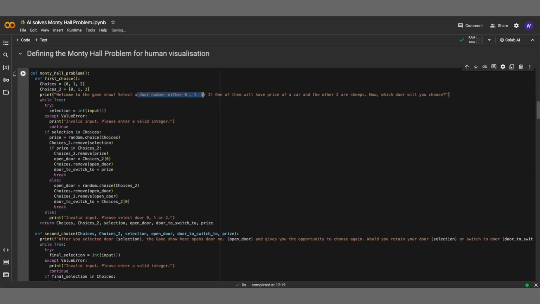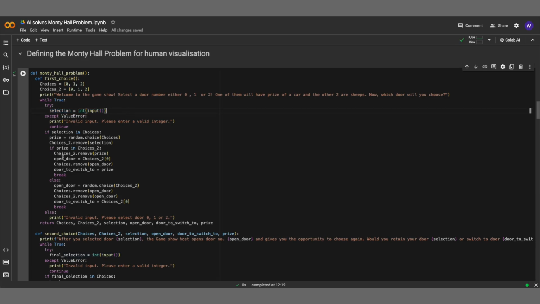Why do we need 2 lists here? We will see this further down below. The values within the lists can also be chosen to be 1, 2, and 3 for easier clarity of door numbering. It is entirely up to you. We will print out a message stating the problem and your choices available. Then, we will create a while loop, and within it, we expect the player to return an input which will only be exited after the conditions are met. Else it will not continue to the next step.